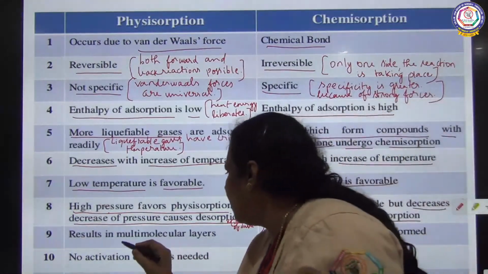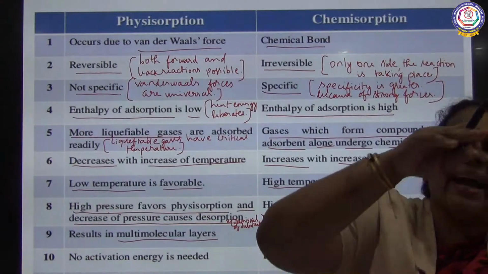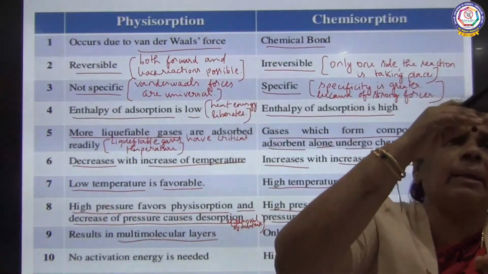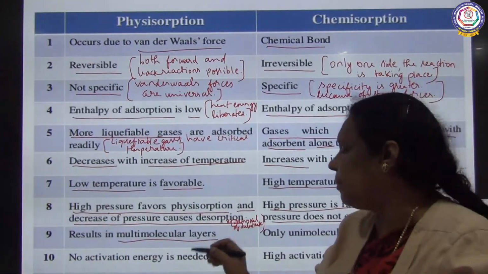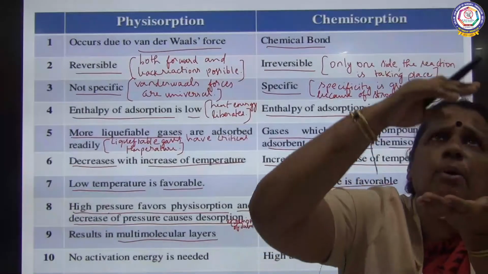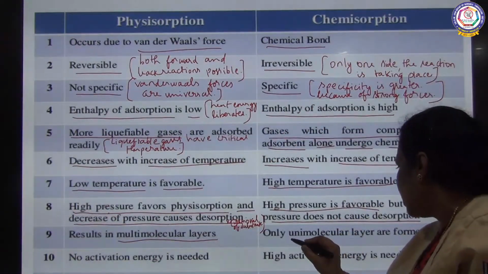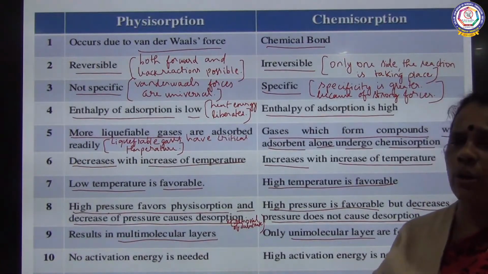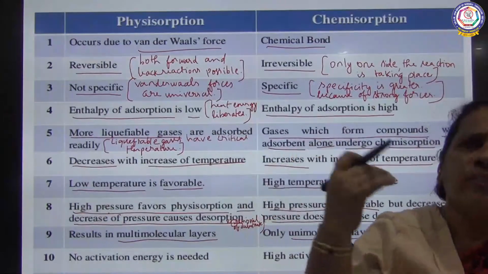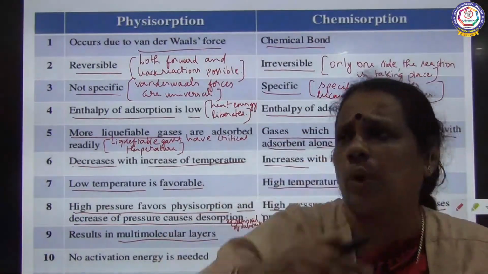Next, multimolecular layer. In physical adsorption, at the surface of the adsorbent, we can see multimolecular layers, one above the other. Whereas in chemical adsorption, it is a unimolecular layer. You can see a single layer at the surface, whereas in physical adsorption we see multiple layers arranged one above the other.